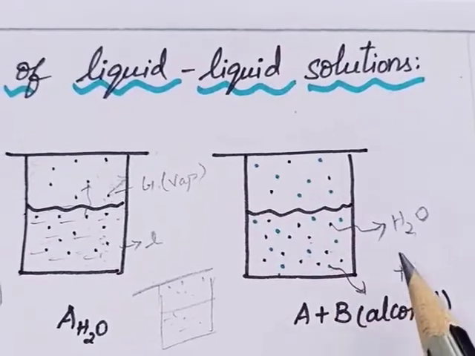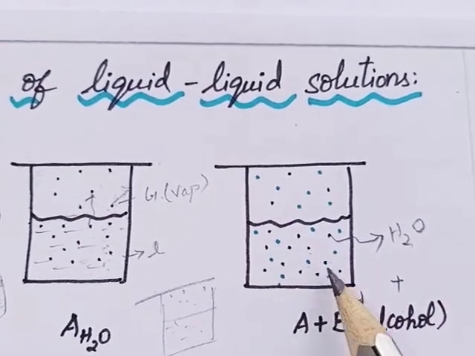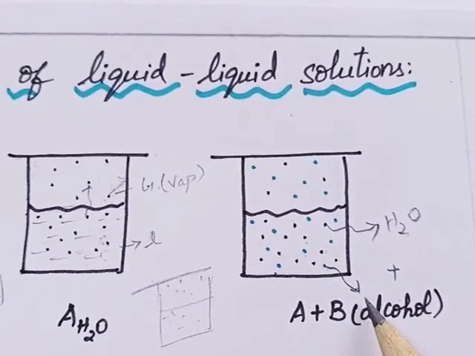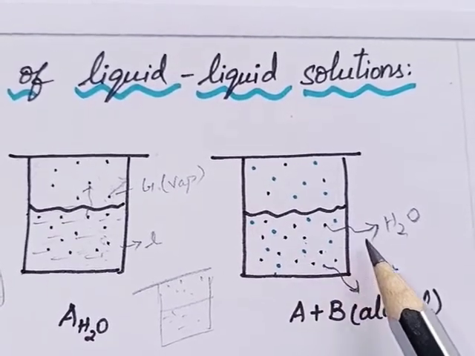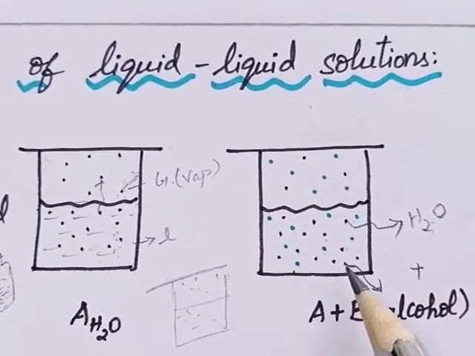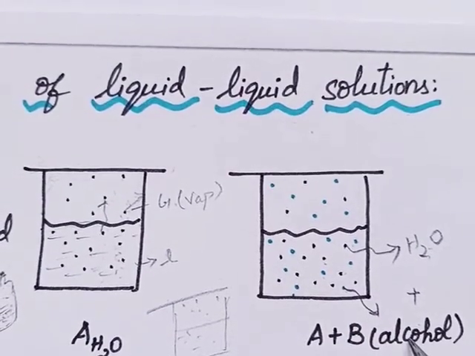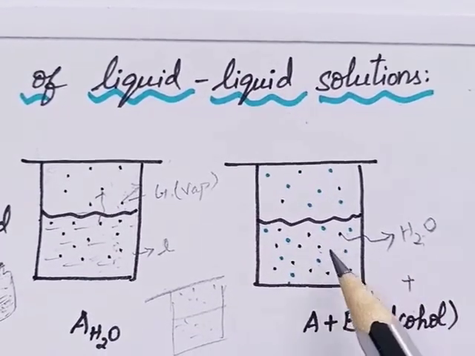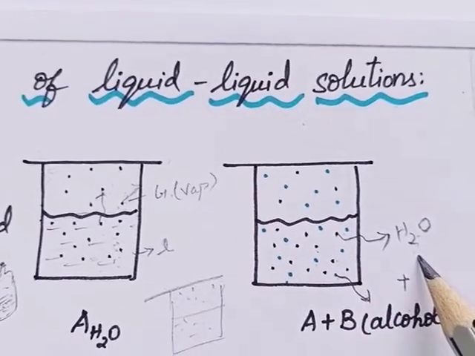Let's see another example. Here we have taken another beaker where two liquids are mixed together. The black dots you can see here are water molecules, and the blue dots are alcohol. So here we have a mixture of alcohol and water.